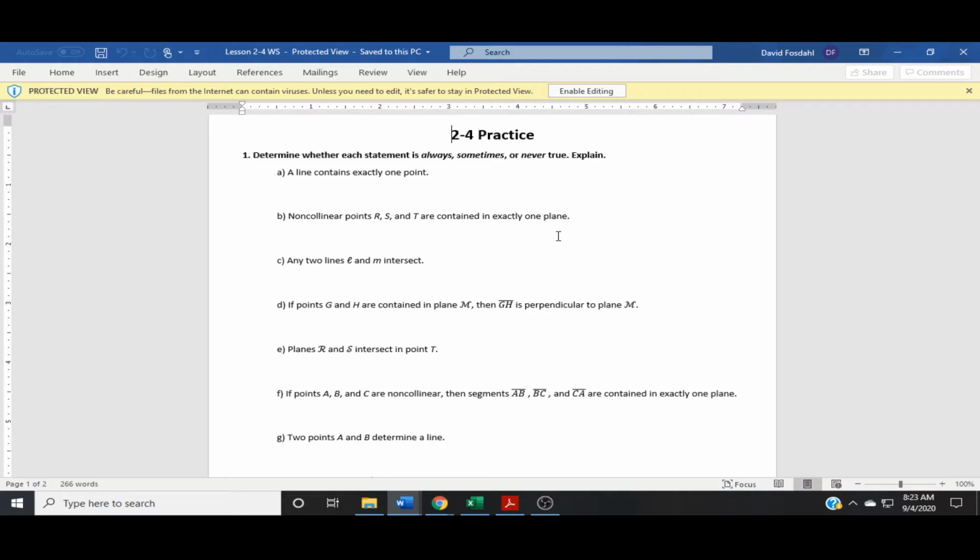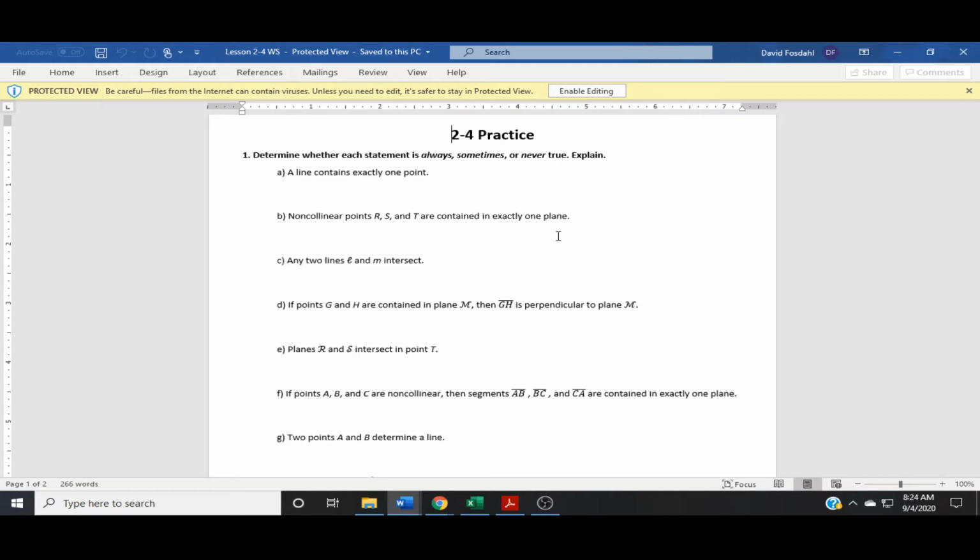If points G and H are contained in plane M, then line GH is perpendicular to plane M. Planes R and S intersect at plane T. If points A, B, C are non-collinear, then segments AB, BC, and CA are contained in exactly 1 plane. 2 points A, B determine a line.